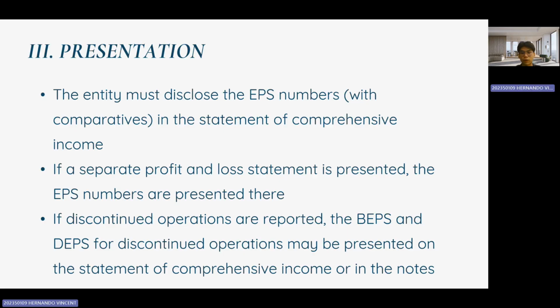And for discontinued operations, both basic EPS, or BEPS, and diluted EPS, or DEPS, may be shown either on the statement of comprehensive income or in the notes. This ensures transparency in financial reporting and helps stakeholders make informed decisions.